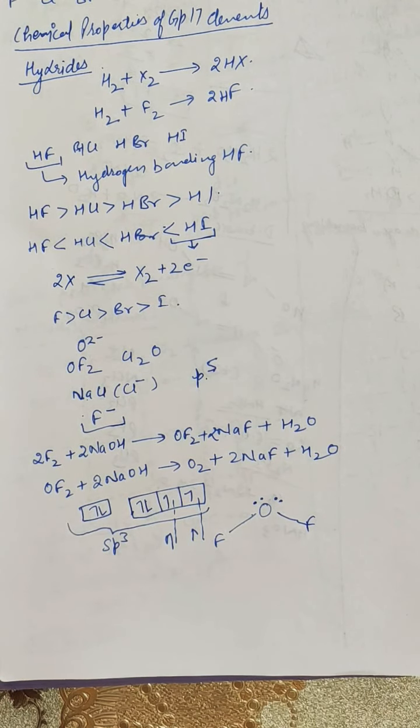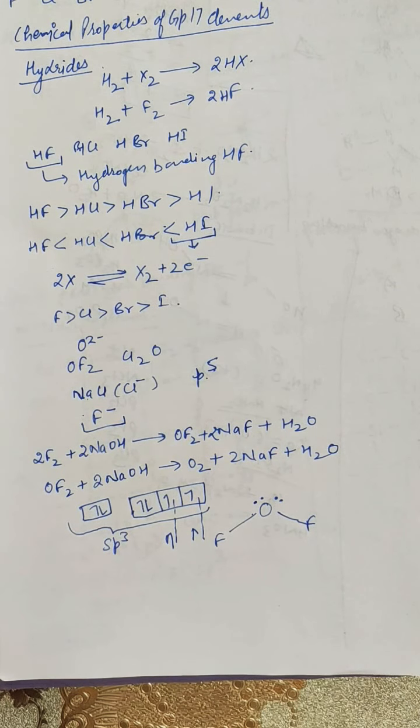Now dioxygen difluoride. It is prepared by passing electric discharge through a mixture of oxygen and fluorine at about minus 196 degrees Celsius. First point, the properties: it is a yellow orange solid.